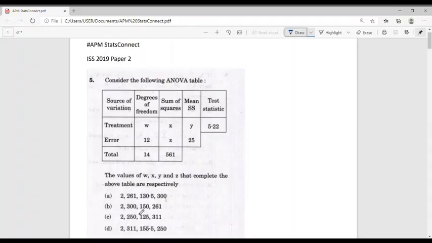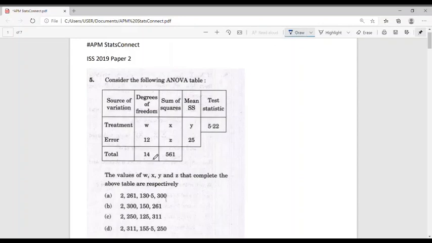Hello friends, in this video we will discuss some questions from ISS 2019 paper 2. First, let's consider question number 5. The question is, consider the following ANOVA table. There are some missing values in the ANOVA table and we have to find the values of W, X, Y and Z.